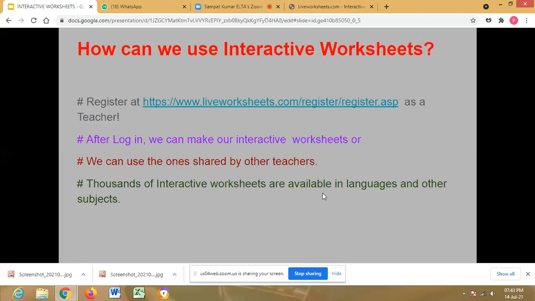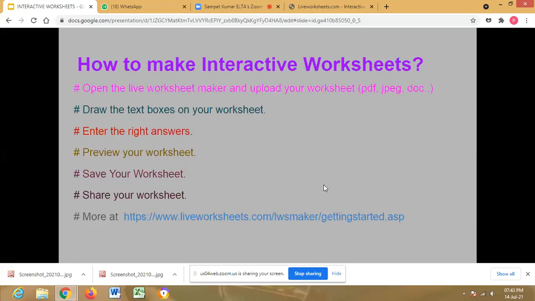For example, say it is a fill in the blanks: the sun rises in the east. Suppose we have given the blank for rises. Then we have to draw a text box there, and in that we have to enter the right answer, rises. Like that, the remaining questions can be completed in the same way.